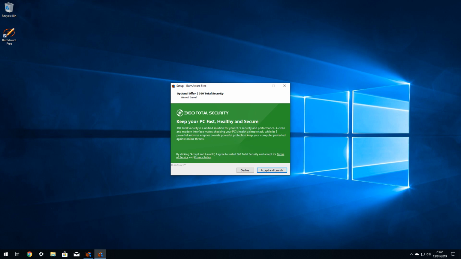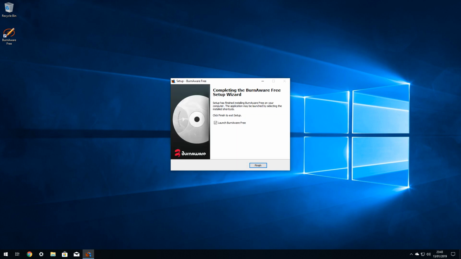We are met with more of the same. This time we select Decline to skip a second unwanted installation. Although we respect BurnAware as a product, we find this method of pushing software distasteful. Finally, we reach the concluding screen and can click Finish to exit the setup process.